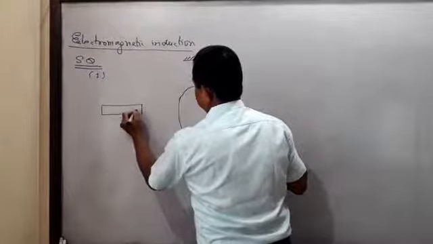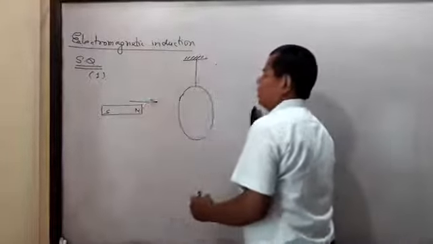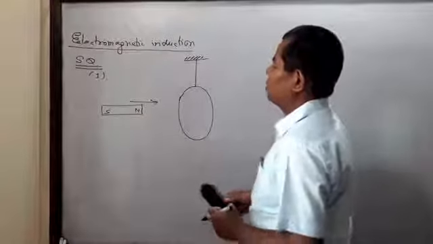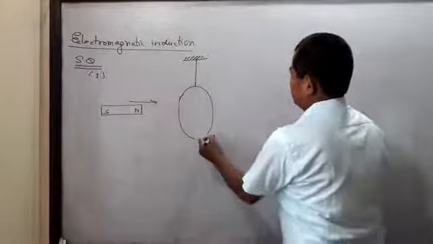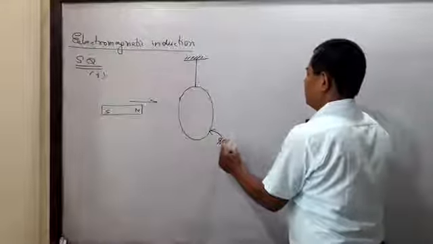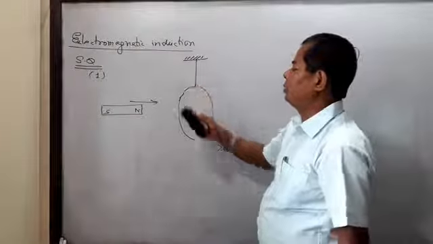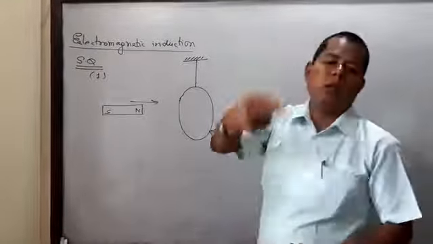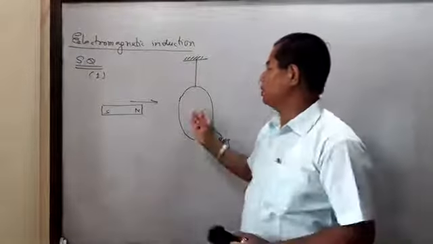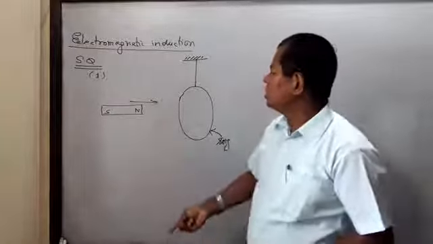The magnet is brought towards the circular copper ring, which is suspended by a thread, and the plane of the ring is vertical, while the bar magnet is held horizontally.